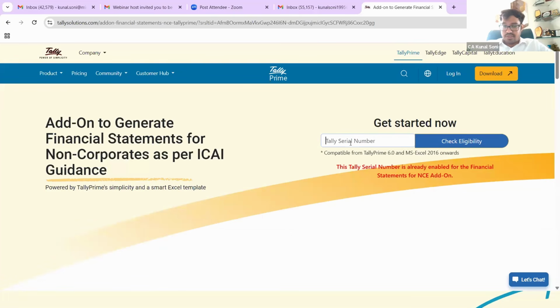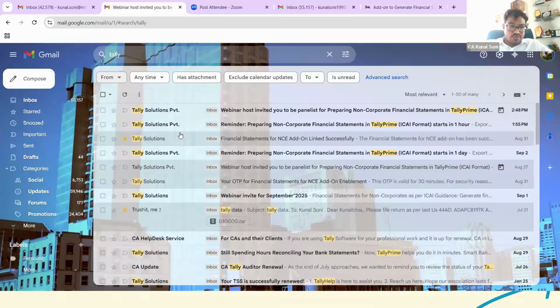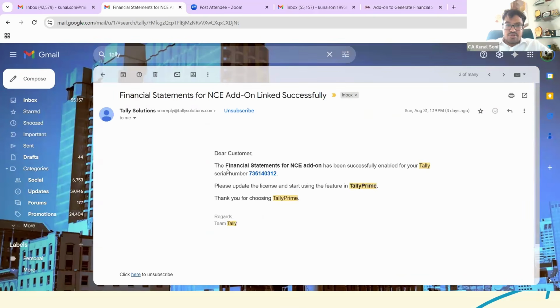So a valid license is required. Post upgradation to 6.0, whether TSS is renewed or not renewed is irrelevant. The only point is you need to have upgraded to TallyPrime 6.0. Once you mention your serial number here, you can check the eligibility. Once you click on the same, an email would be sent to your registered email ID. I had just done this 1-2 days before, and this mail would be from Tally itself.